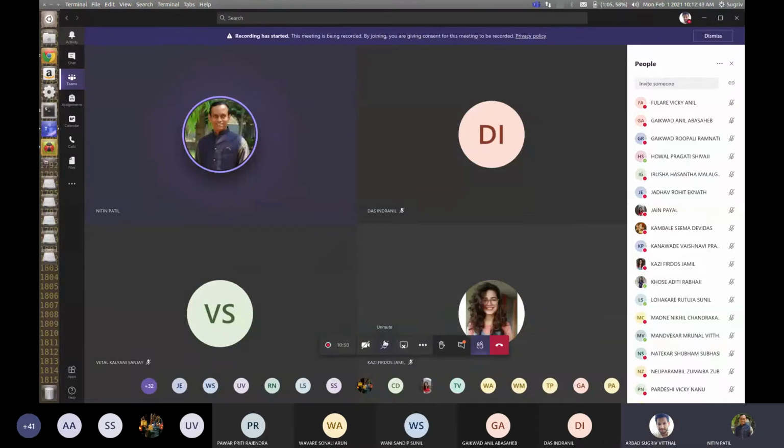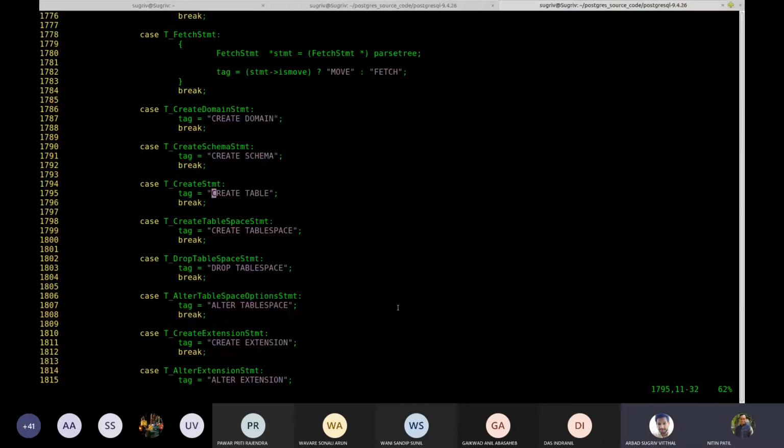Now what you can do is, can you open that? Yes, this line. Now you see this tag, correct? Now if I write, say, Sugru colon create table for a while, correct?